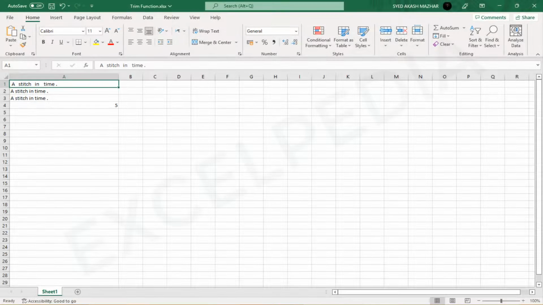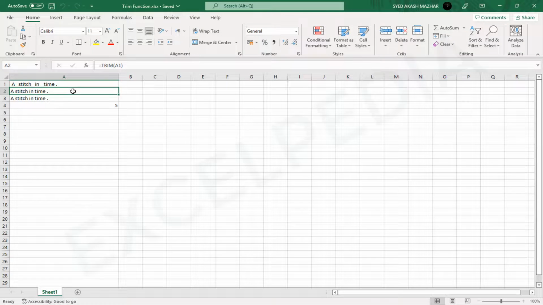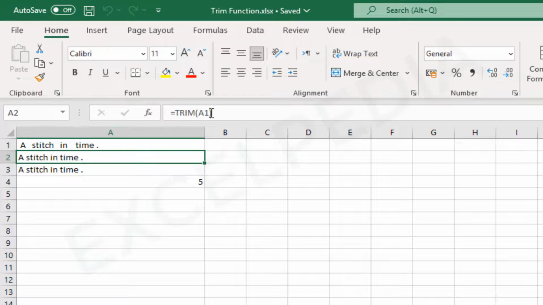How to use this function? The TRIM function strips extra spaces from text, leaving only a single space between words, and removing any leading or trailing space. For example, =TRIM(" A stitch in time. ") returns "A stitch in time" without extra spaces.